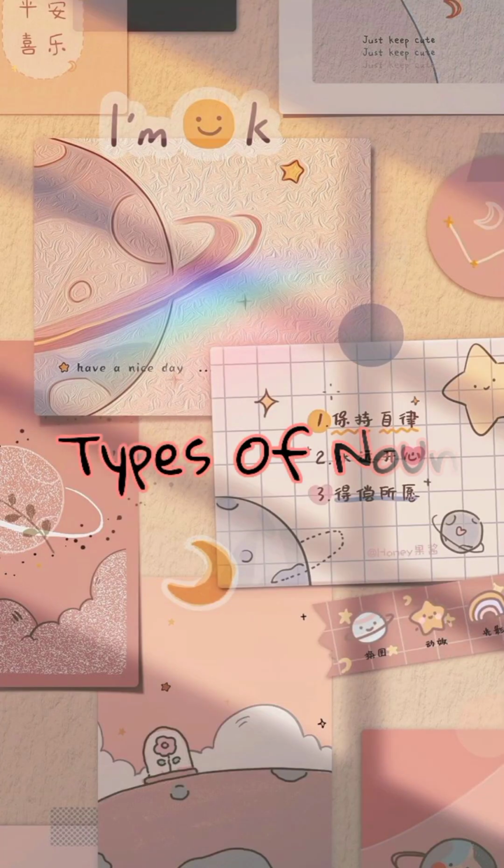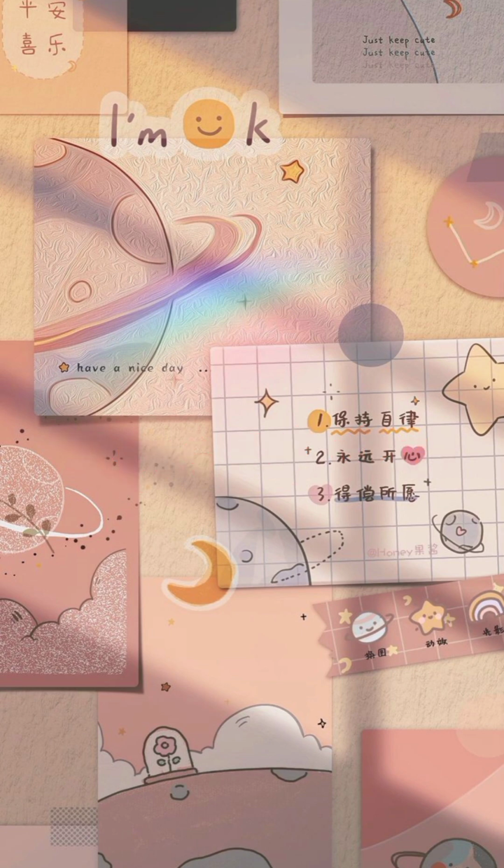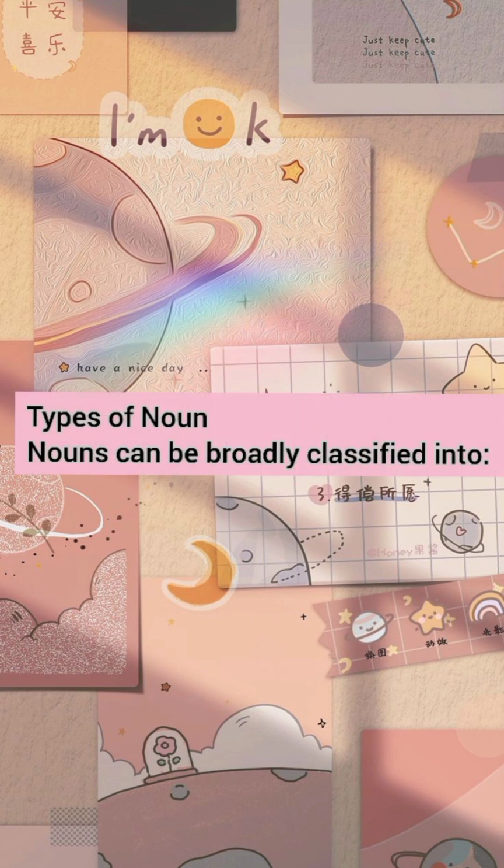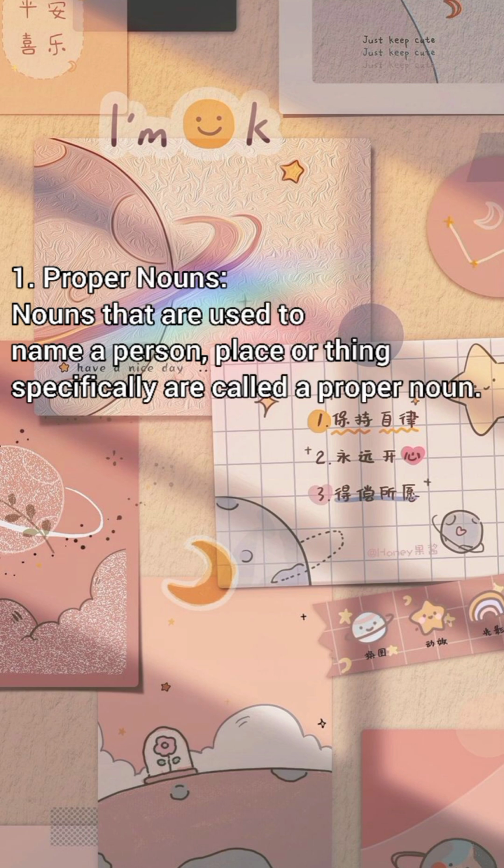Next we will explain about types of noun. There are 9 types of noun. What are they? Types of noun. Nouns can be broadly classified into, 1. Proper nouns. Nouns that are used to name a person, place, or thing specifically are called proper nouns.